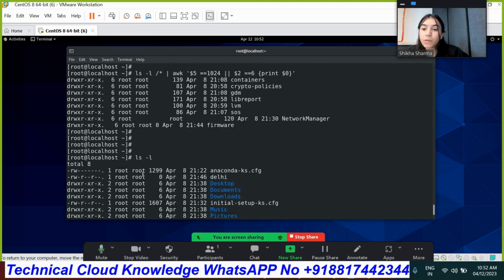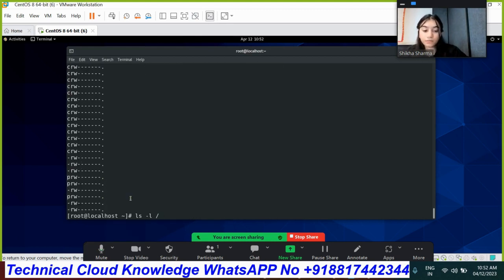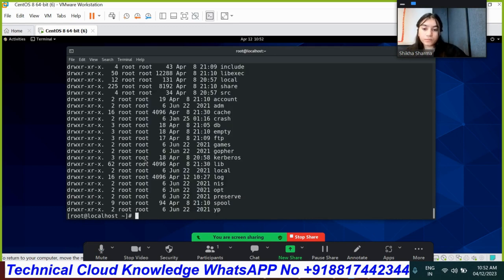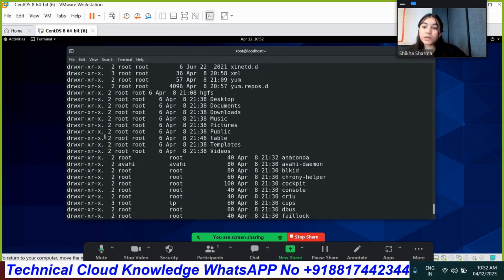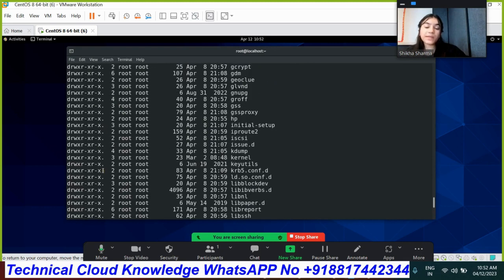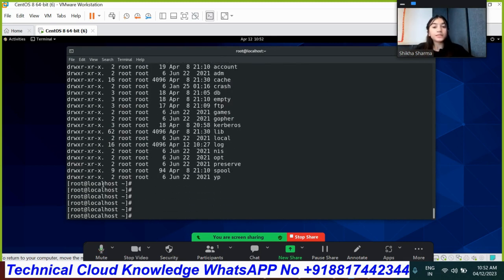Suppose you want to check another permission, you can do that as well. Suppose I want to check this permission, copy it here and then paste it. Under forward slash, I want to check this with awk, field number 1, tilde symbol, and there you need to paste this, and print field number 0. So as you can see, that much content is available for that specific permission. That's how we will do it. Now we know this much regarding the awk command.